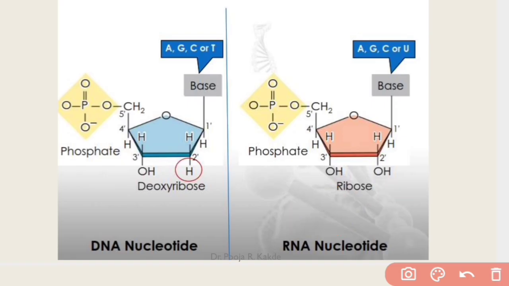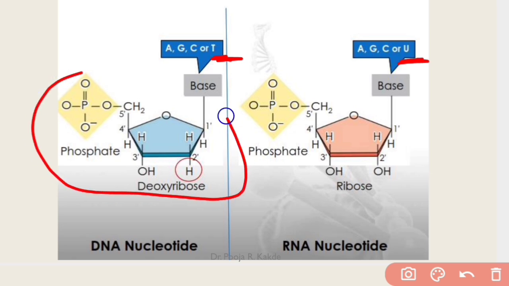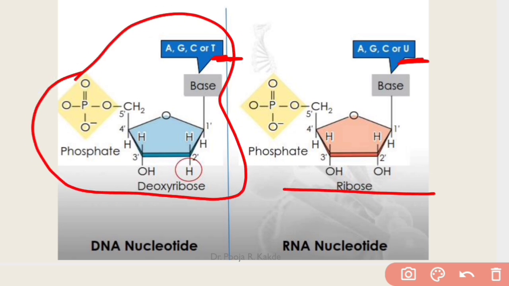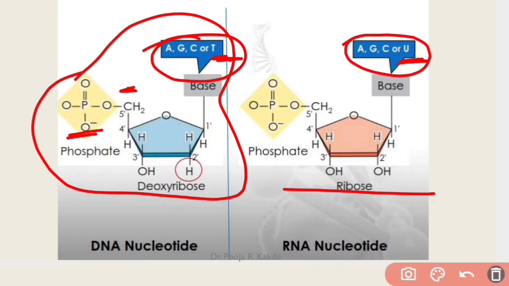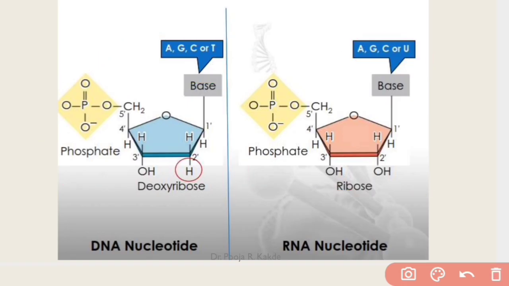Another difference is that thymine is present in DNA whereas uracil is present in RNA. So this is a nucleotide in DNA and this one is a nucleotide in RNA. The phosphate group is linked to ribose sugar in both cases on the fifth carbon by phosphoester bond. And the nitrogen base, whether AGC or AUGC, will be attached on the first carbon of ribose sugar by glycosidic bond.